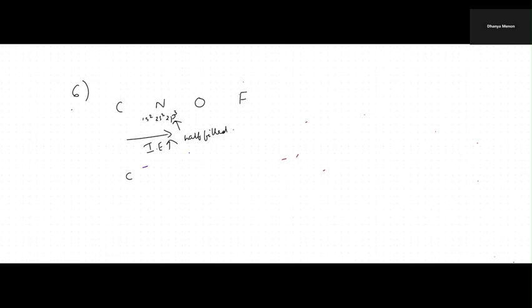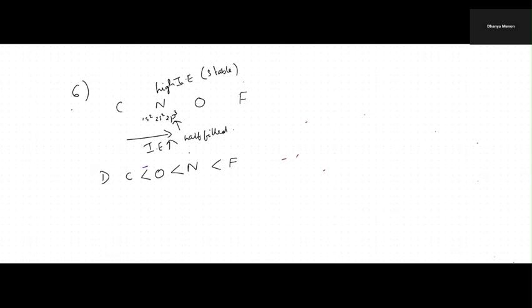Oxygen will be lesser than nitrogen, because nitrogen will have a higher ionization energy. Why? Because it is a stable, half-filled configuration. That will be lesser than fluorine. So we have our D option.